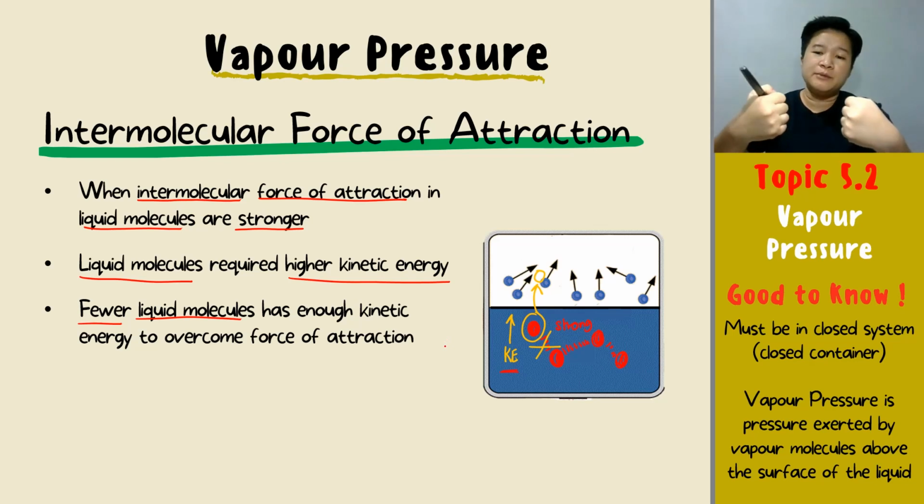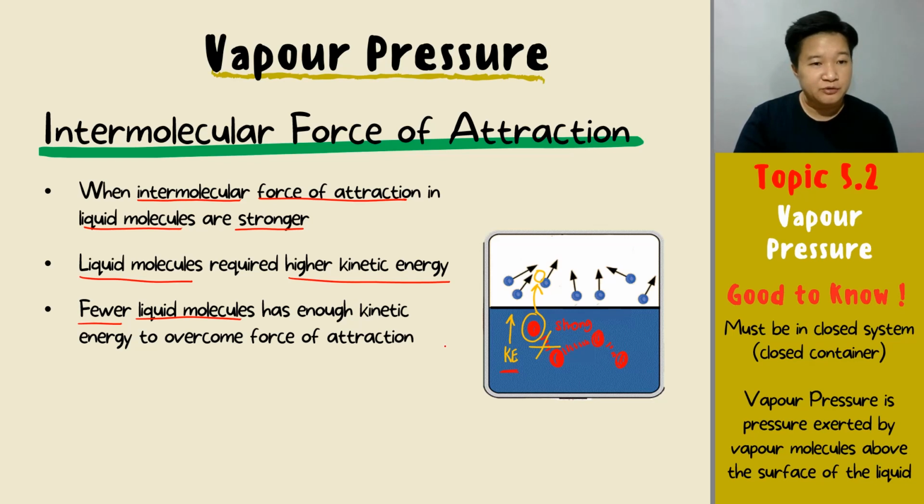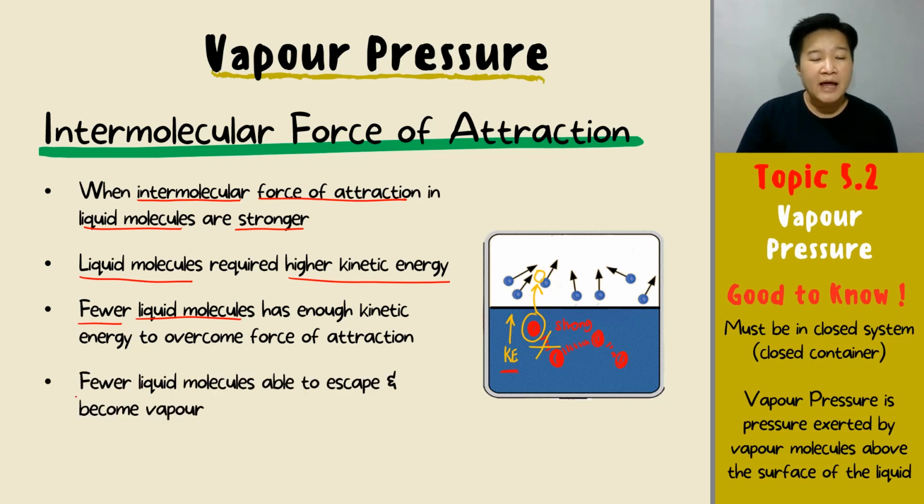So when you're not able to overcome the force of attraction, you will then stay as a liquid because you cannot break yourself from the force of attraction. Okay? So when I need a high kinetic energy, not everybody will have that high kinetic energy. So will there be a lot of vapor produced? No. There will be fewer liquid molecules able to escape and become vapor.